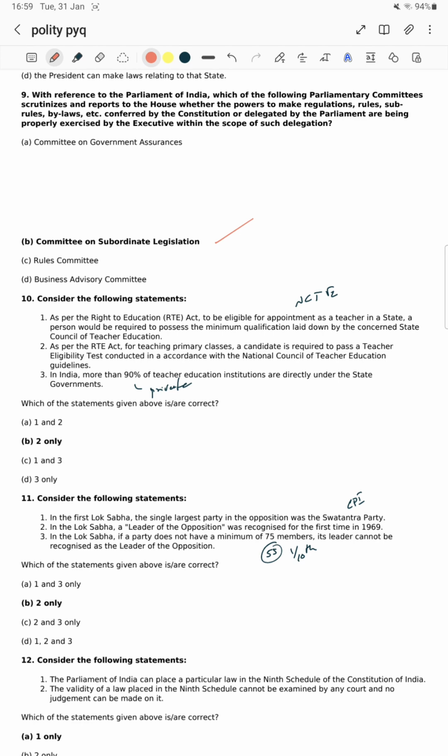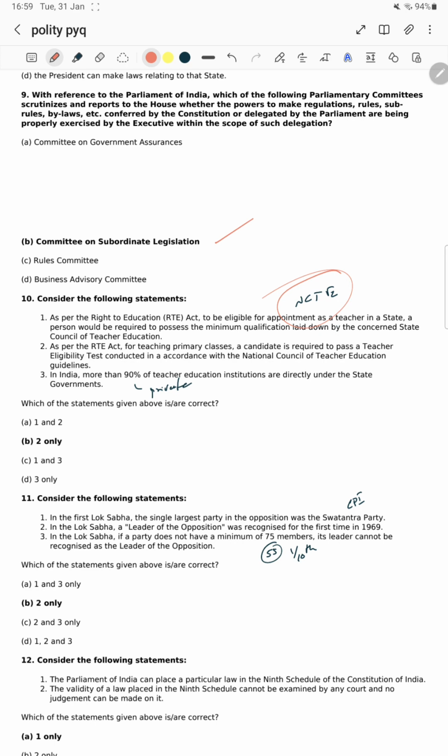Next, consider the following statements. Which of the statements given above are correct? This is also a question you should not study regularly, like the Article on Right to Education. If you know the answer then only go for it, otherwise skip this question too. As per the Right to Education Act, to be eligible for appointment as a teacher in a state, a person should possess the minimum qualification laid down by the concerned State Council of Teacher Education. Not SCTE, sir, it is the National Council for Teacher Education, NCTE.